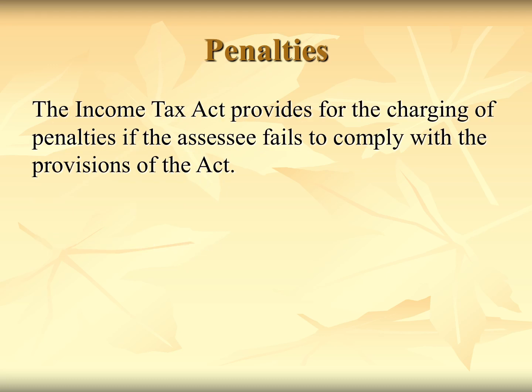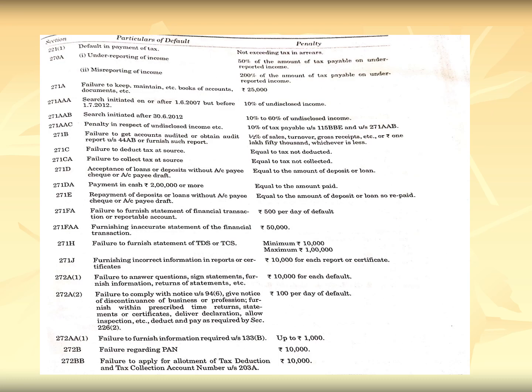Next are the penalties. In the Income Tax Act, there is a provision for certain penalties also. Penalties are imposed on assessees if the assessee fails to comply with the provisions of the Income Tax Act. That is, there are certain rules and regulations given in the Income Tax Act, but if the assessee fails to comply with those provisions, then certain penalties can be imposed on the assessee.